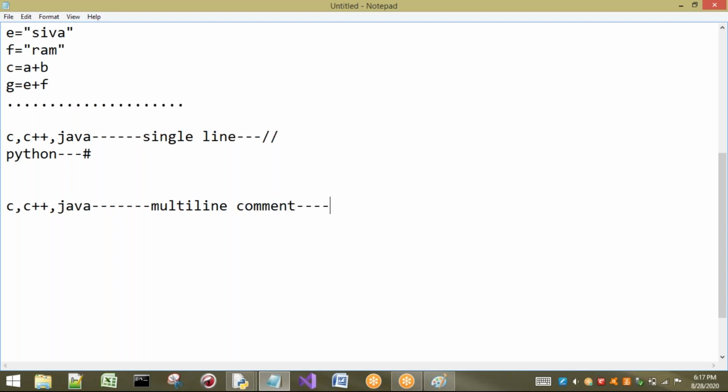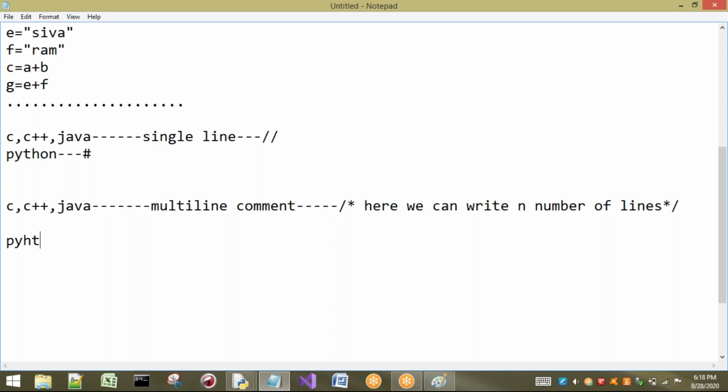In C, C++ and Java a multi-line comment starts with slash star, and we can write multiple lines here. Here we can write n number of lines. After completing n number of lines, we can close. Here I have taken only one line, but you can take n number of lines. After that we have to close with star slash. This is in C, C++ and Java.